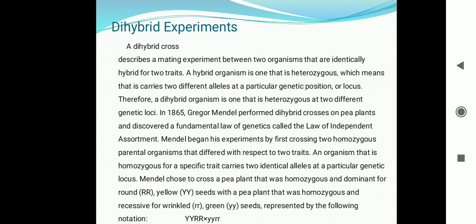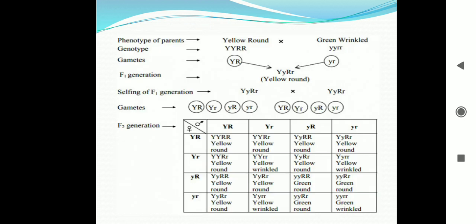Now we will use the Punnett square to understand how to get this observation in the F1 generation. This plant genotype is capital Y and capital R, and for the recessive plant, the genotype is small y and small r.